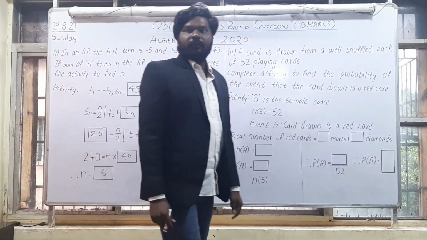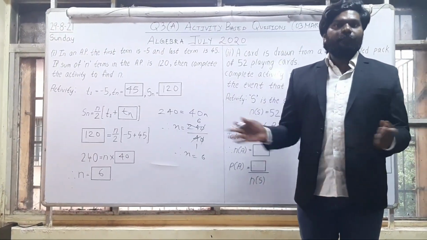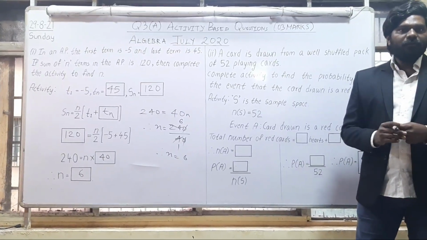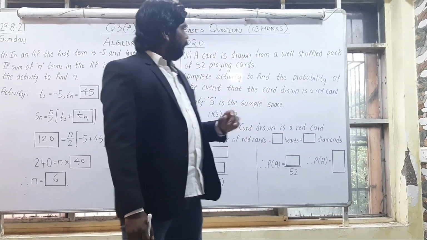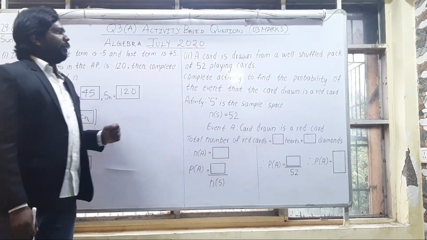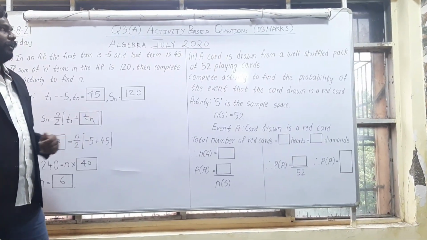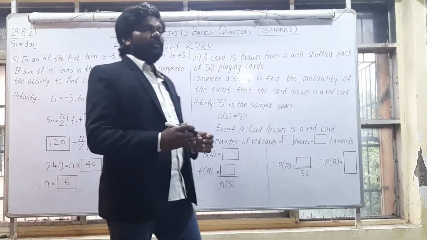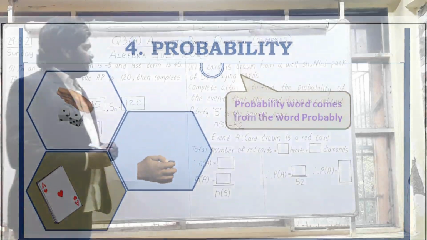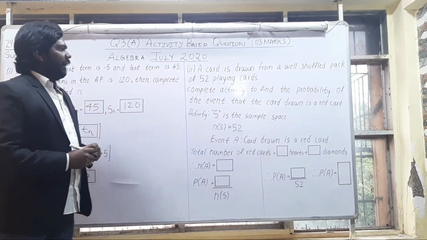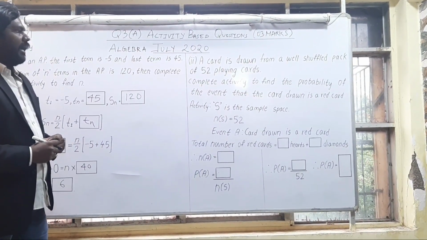Understood? Yes. Was that an easy problem? Yes. Any doubts? No. Let us read the second question. A card is drawn from a well shuffled pack of 52 playing cards. So this is a problem based on the probability chapter. Let me read this complete data. Complete the activity to find the probability of the event that the card drawn is a red card.